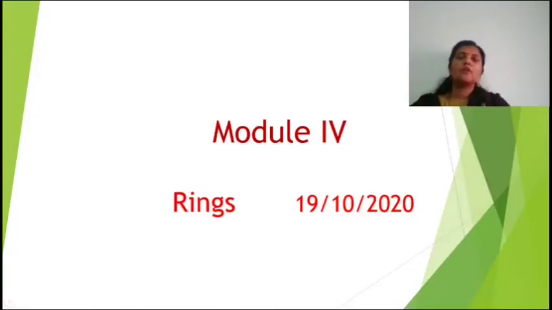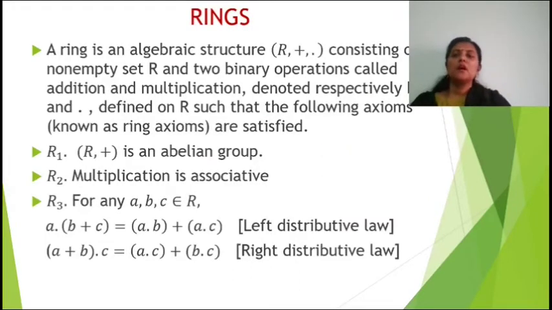And a ring is an algebraic structure with 2 operations. And we can move to the definition of ring now. So we are moving to module 4, rings and fields, and the first concept is rings. And the definition of rings is: a ring is an algebraic structure R plus dot consisting of a non-empty set capital R and 2 binary operations called addition and multiplication, denoted respectively by plus and dot defined on R, such that the following axioms known as ring axioms are satisfied.